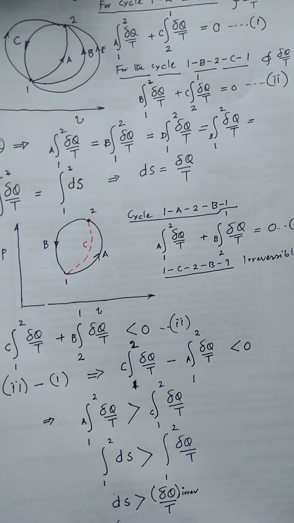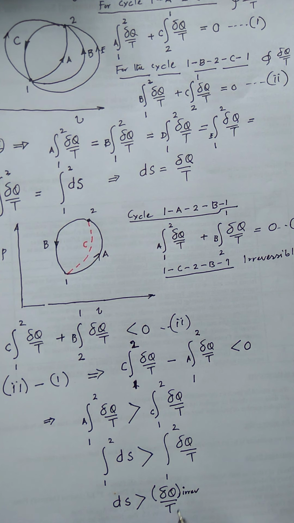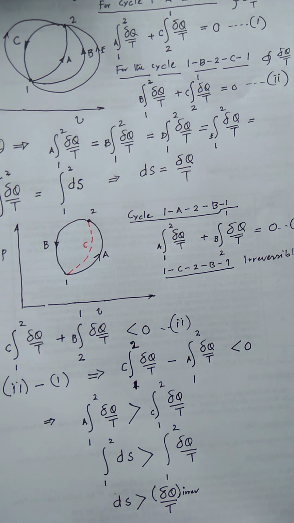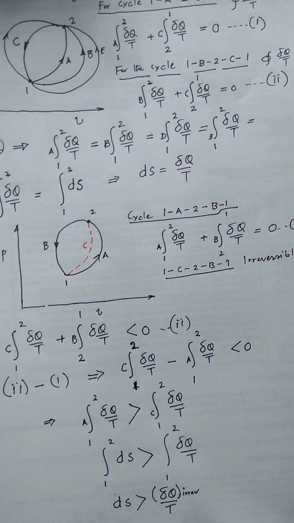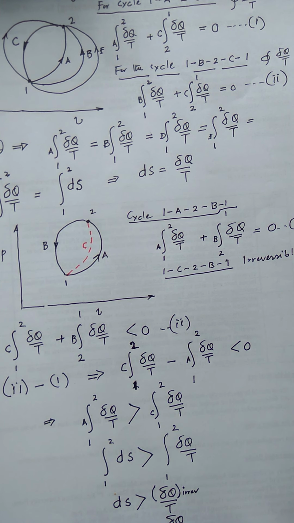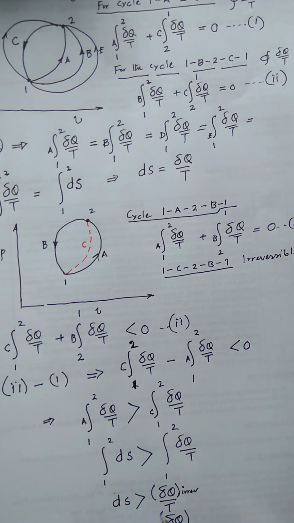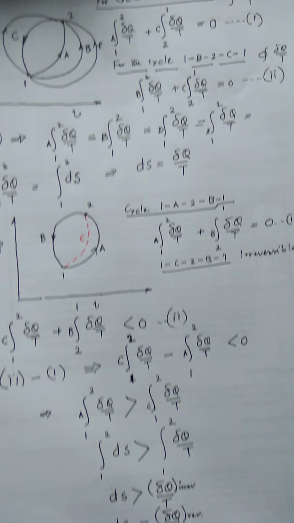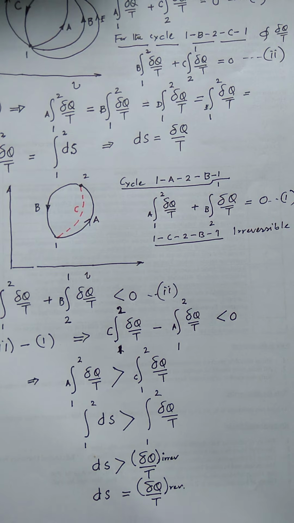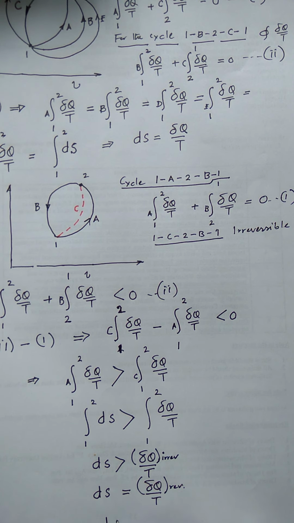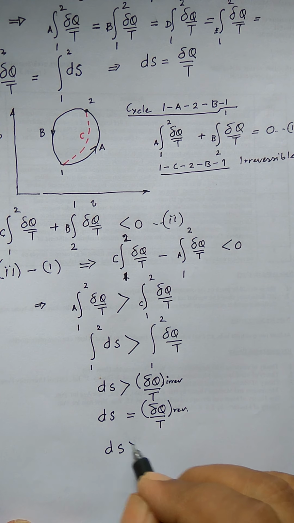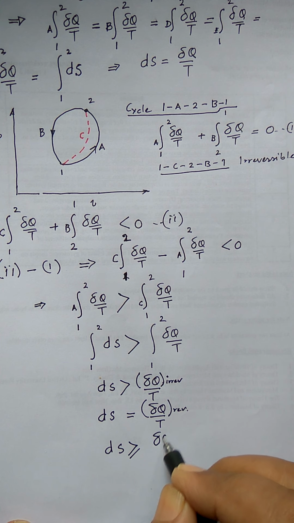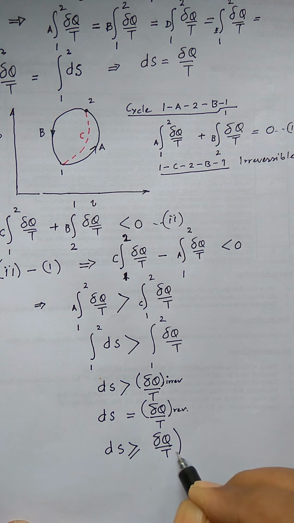Okay, so dS is greater than del Q by T irreversible, but dS is also equal to del Q by T along a reversible path. Just now we have proved. So that means dS is greater than or equal to del Q by T.